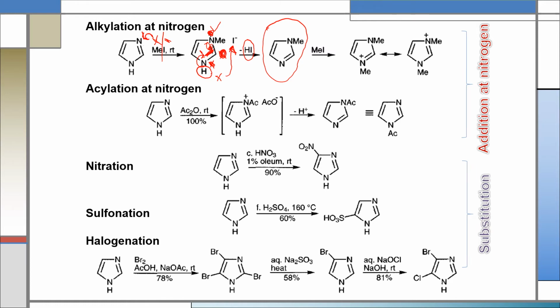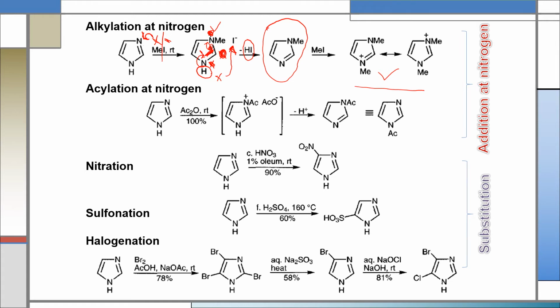If we do further alkylation, that is if we use excess alkylating agent like methyl iodide, in that case this compound will be converted to like this, that is N,N'-dimethyl imidazole will be formed.